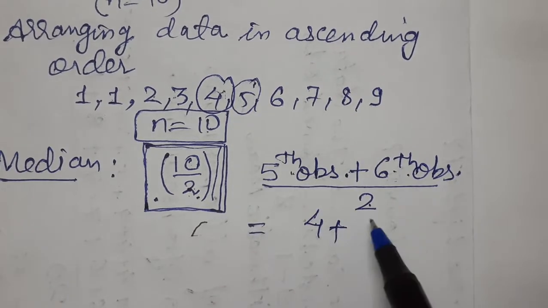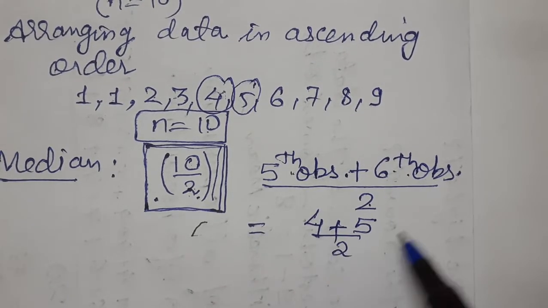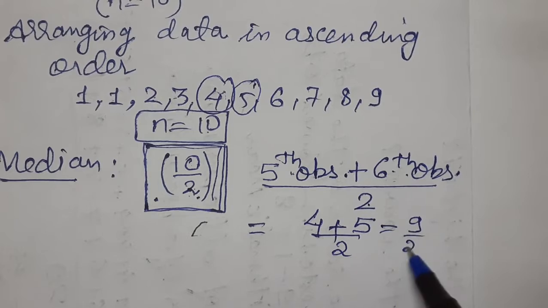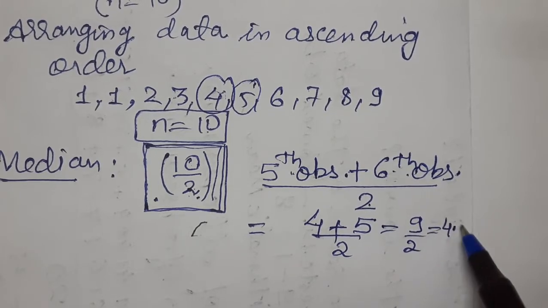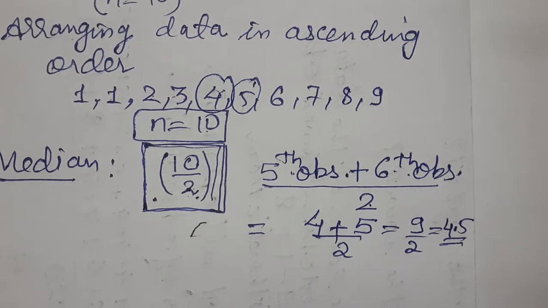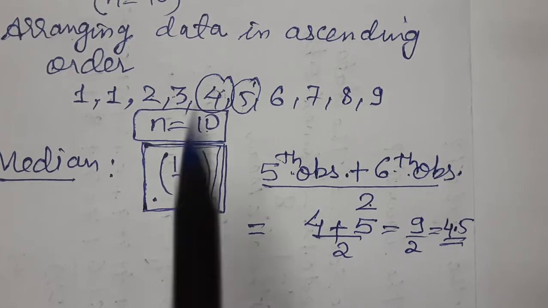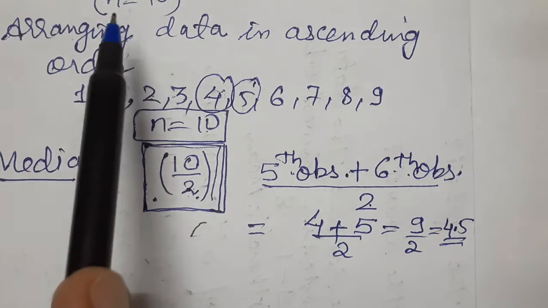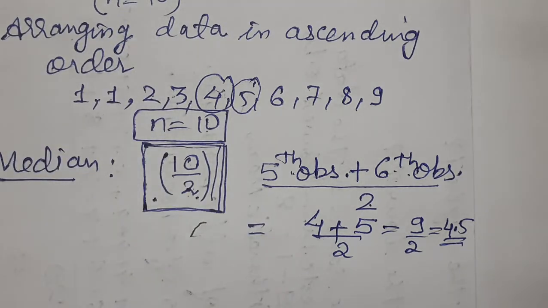The sixth observation is 5. 4 plus 5 by 2, 9 by 2 is 4.5. So with the help of this, we can find it easily, the median when the number of observations is even, like 4, 6, 8, 10, 12. In the case of an odd number of observations, we have already seen that. Okay, understood median, children? So let's do the exercise.